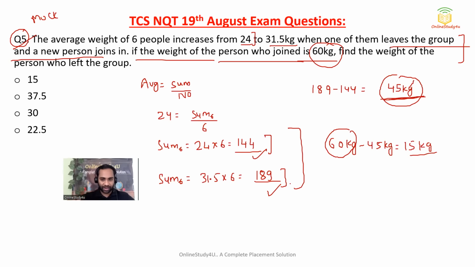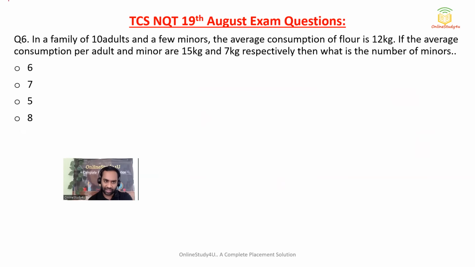So earlier it was 144, now it became 189. That means 45 kg increased. How did 45 kg increase? One person left, another joined. The one who joined is 60 kg, but the increment is only 45 kg. That means the one person who has left is 15 kg. Option A will become the correct answer. And please go and check the mock test. I have done a similar question there.